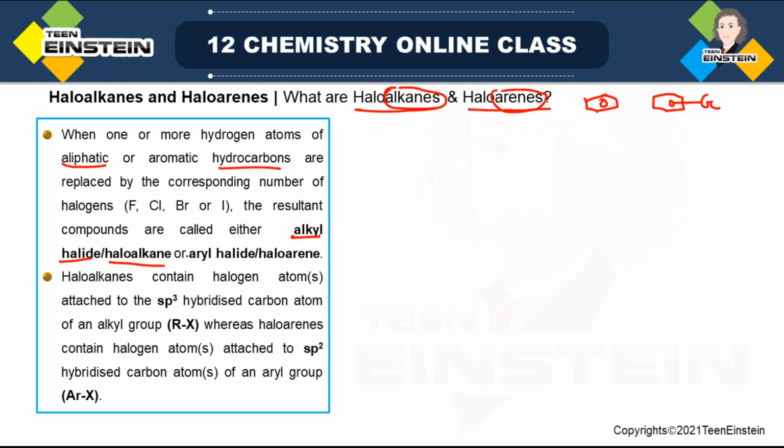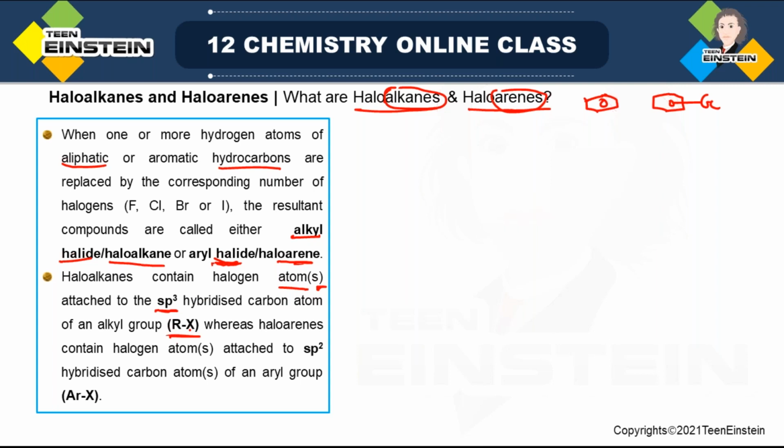And when it is attached to an aromatic ring, the name will be either aryl halide or haloarene. Haloalkanes contain halogen atom or atoms, that means it may be more than one halogen, attached to an sp3 hybridized carbon atom of an alkyl group.